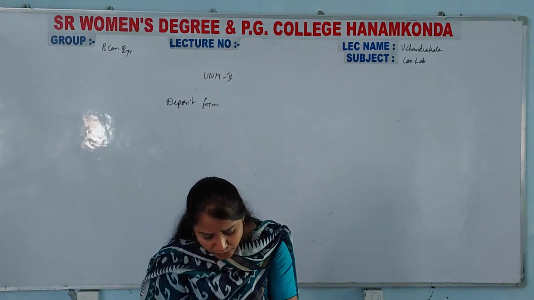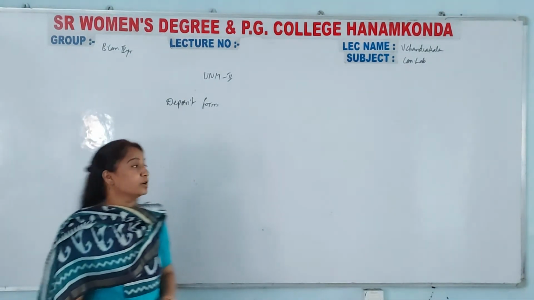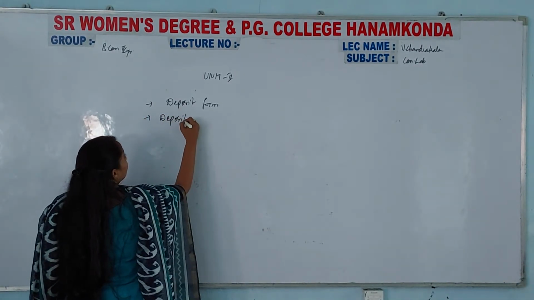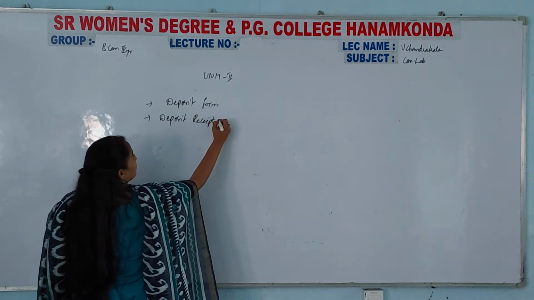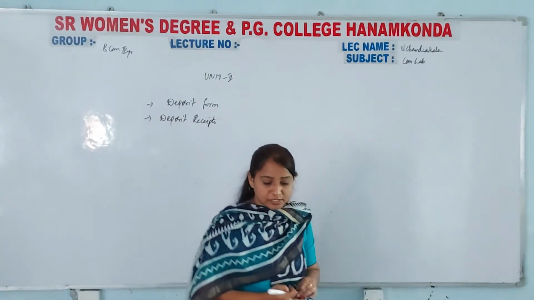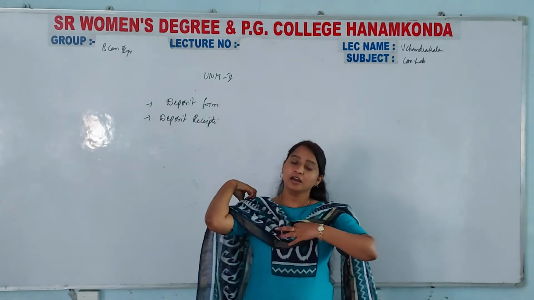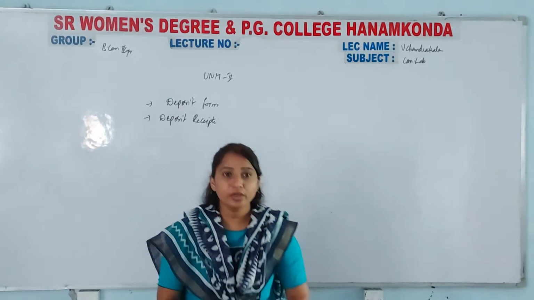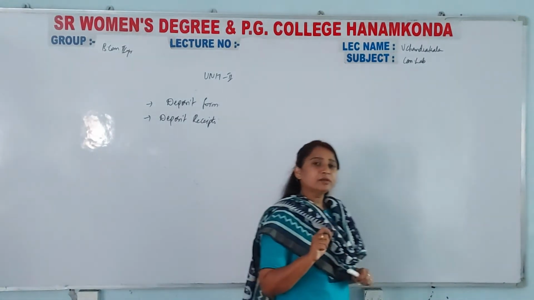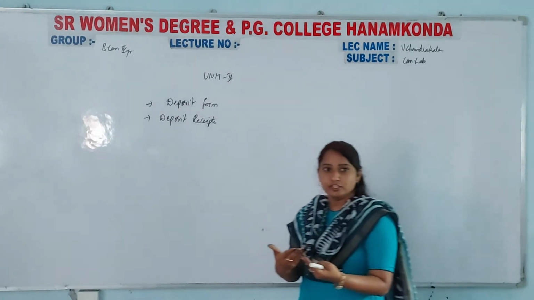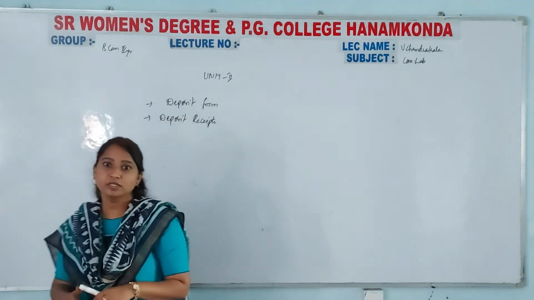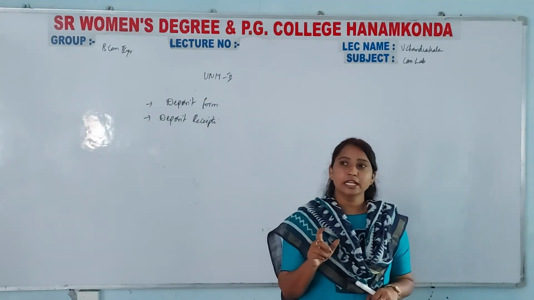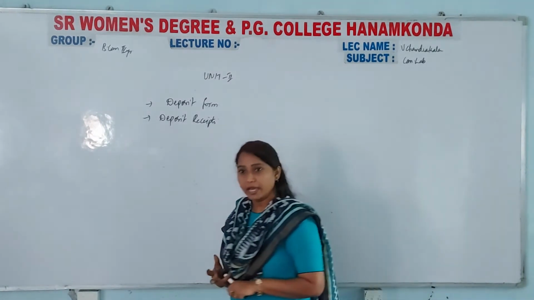Now let us try to understand deposit receipts. Okay, what is the next topic? Deposit receipts are generally issued by commercial banks and financial institutions. See, receipt means the opposite person gives it to you, which is the bank. Let me tell you, a deposit receipt is given by the bank.